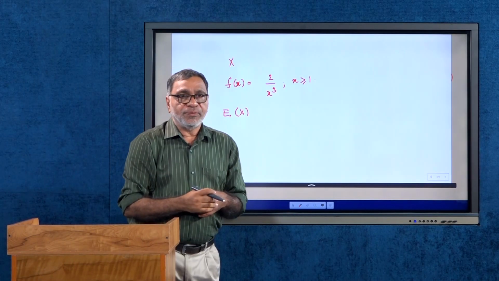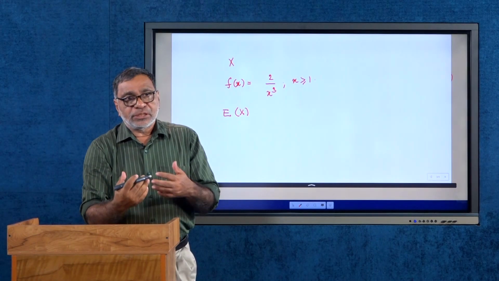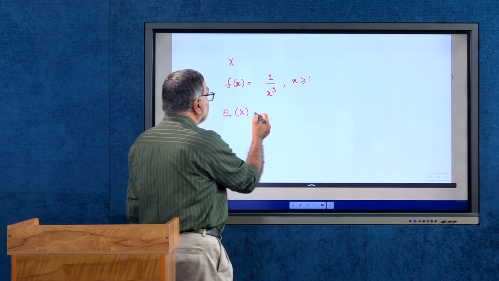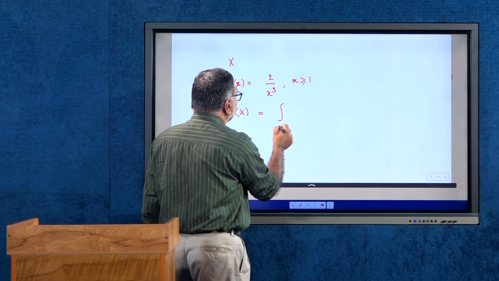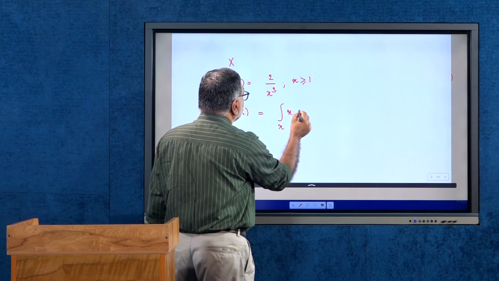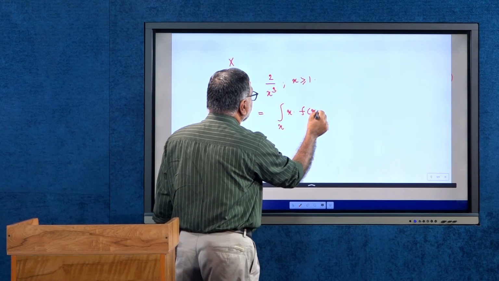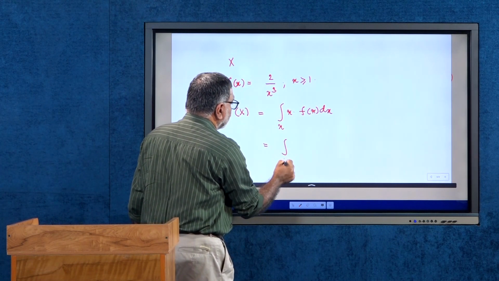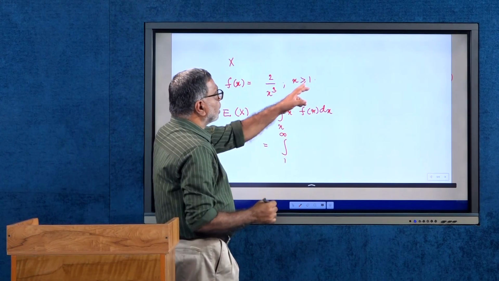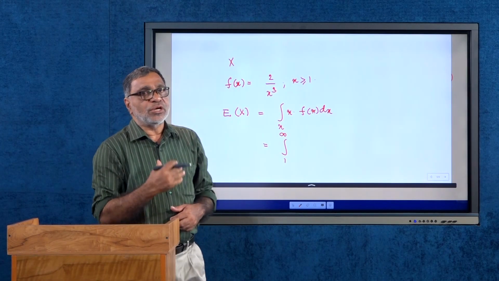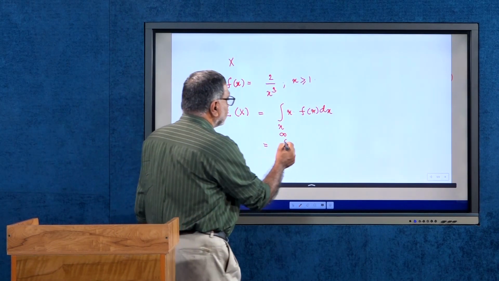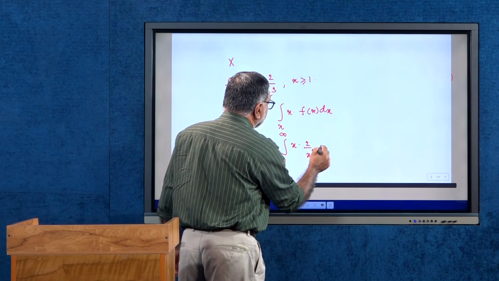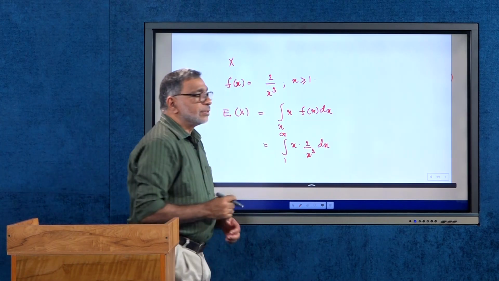So the expectation of x, in the case of a continuous random variable, is defined by the integral over x of x into f(x) dx, and this is equal to the integral from 1 to infinity, because the random variable x has values from 1 to infinity, of x into 2 divided by x cubed dx.